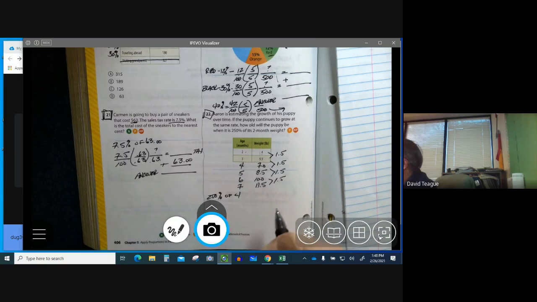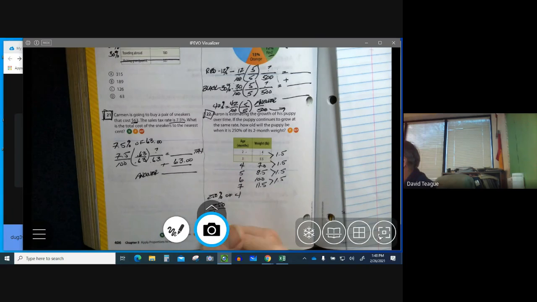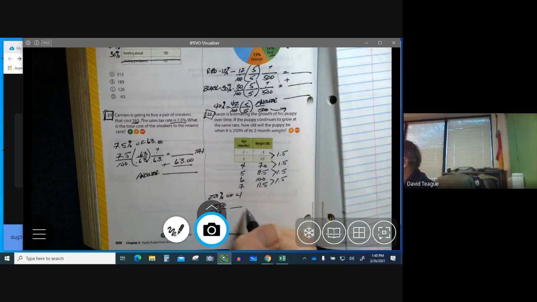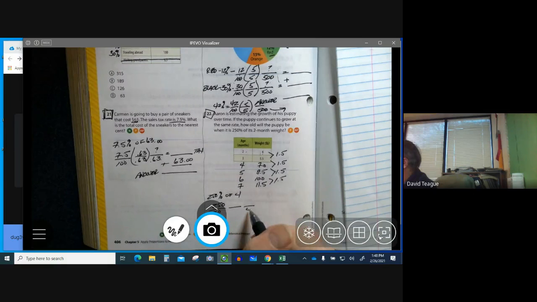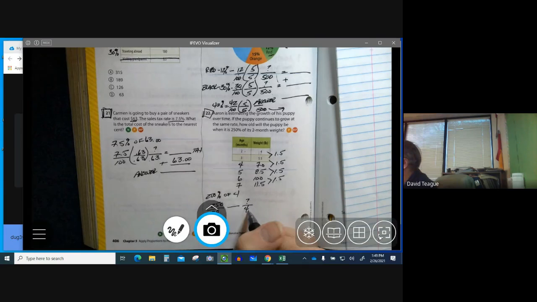So 250% of 4 seems like crazy, right? But our little system works. 250 over 100. And we're going to put 4 right here because this is the whole. So we're trying to find out what this number is right here. Well, to go from 100 to 4, I can take the decimal point and go 1, 2.